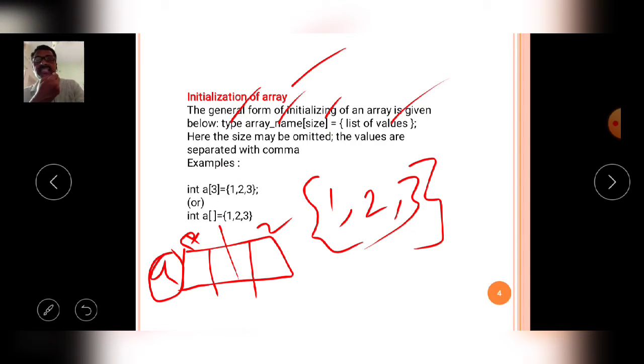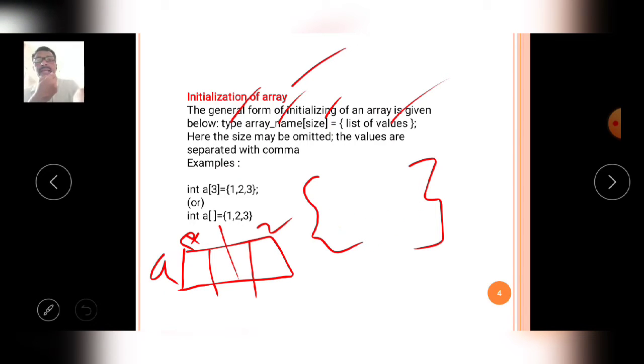So 1 is stored in a of 0, 2 is stored in a of 1, and 3 is stored in a of 2. Like that, you have to initialize the array in the declaration part only. Otherwise, you have to initialize the array with the help of a for loop; I will explain that in today's class. Like that, you have to declare the array elements.